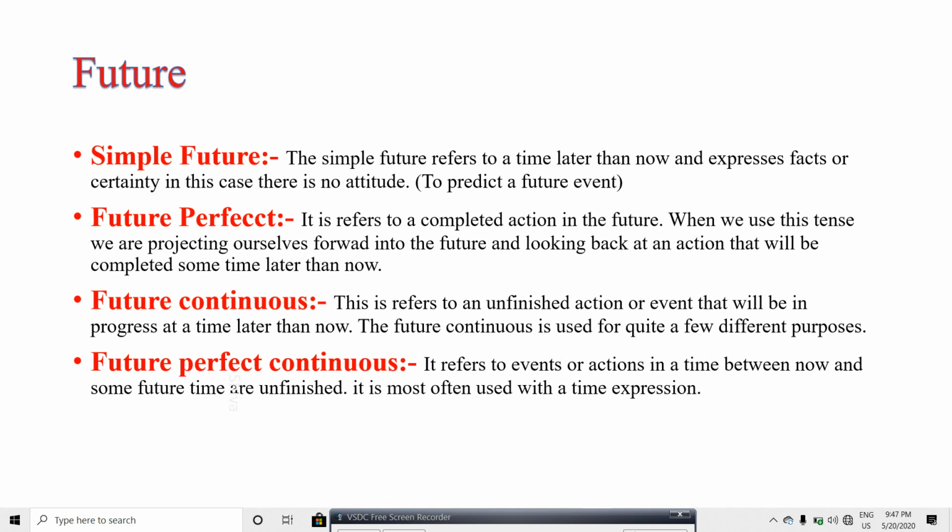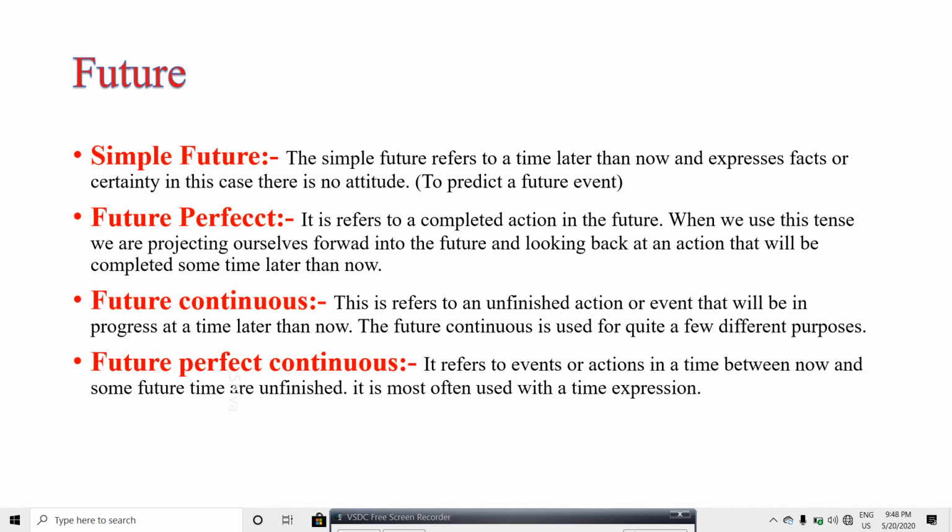When we use this tense, we are projecting ourselves forward into the future and looking back at an action that will be completed sometime later than now. Okay, and future continuous. This refers to an unfinished action or event that will be in progress at a time later than now.